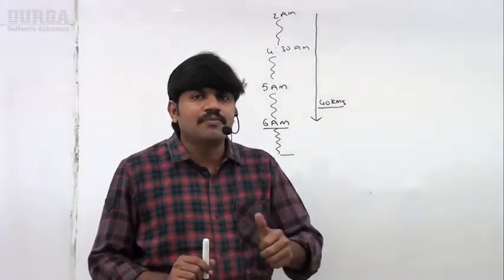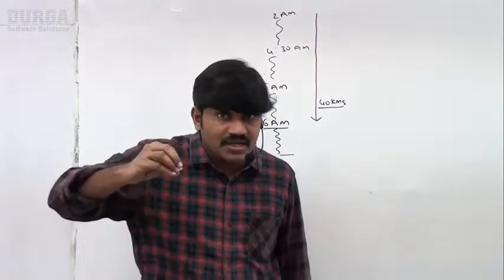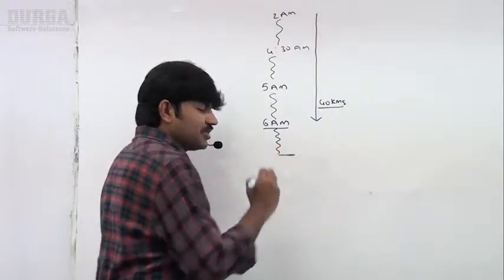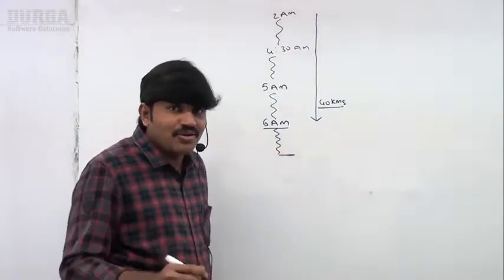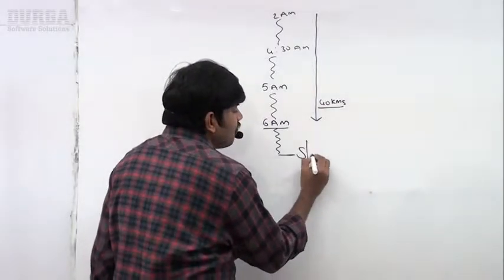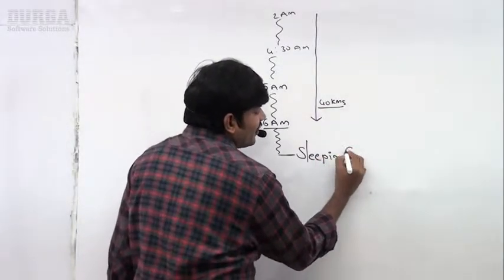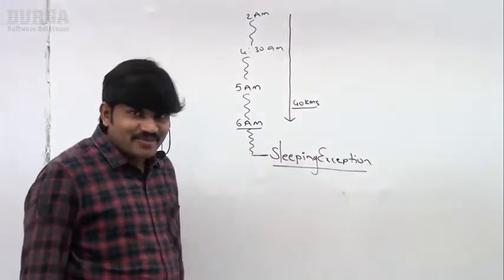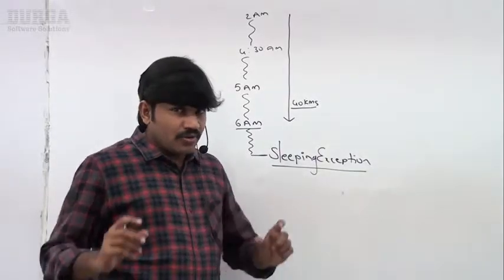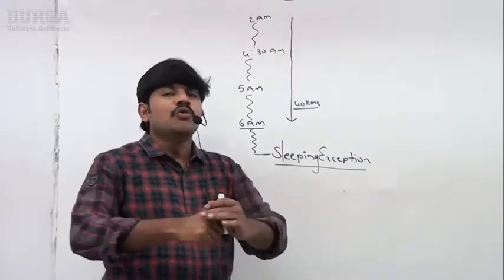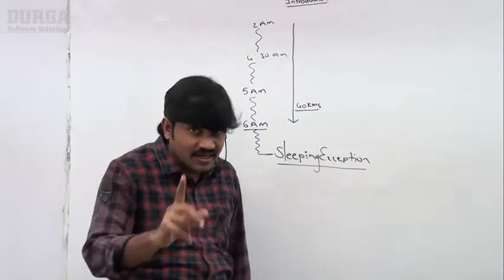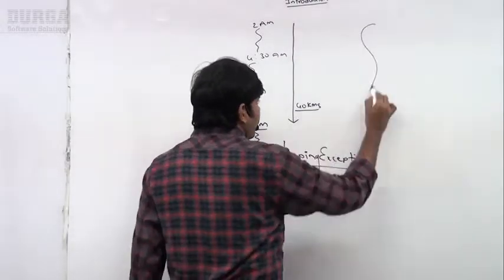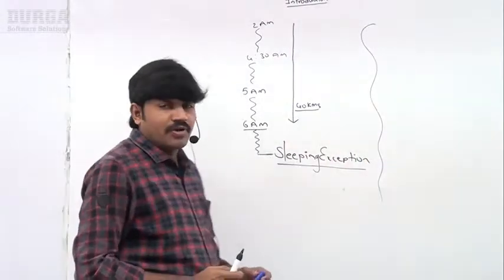So such a type of unwanted, unexpected event that disturbs the normal flow of the program is called exception. Are you getting right? So in this scenario, which exception got raised, sir? Sleeping exception. Are you getting? Which exception got raised, sir? Sleeping exception. Okay, sir, observe carefully, right? So something goes wrong which disturbs our regular flow, which is nothing but exception. Clear?